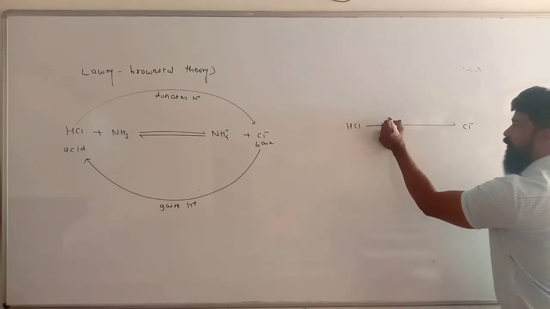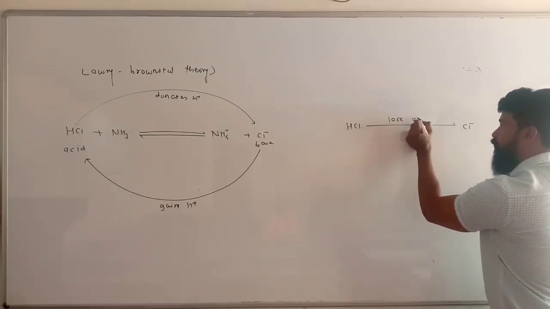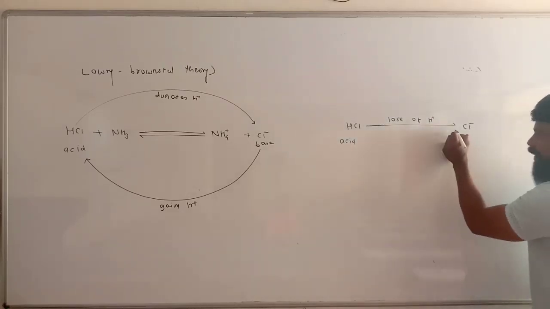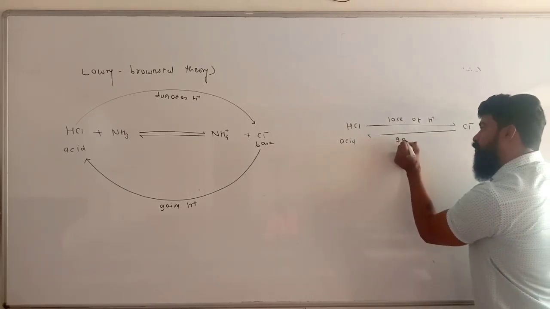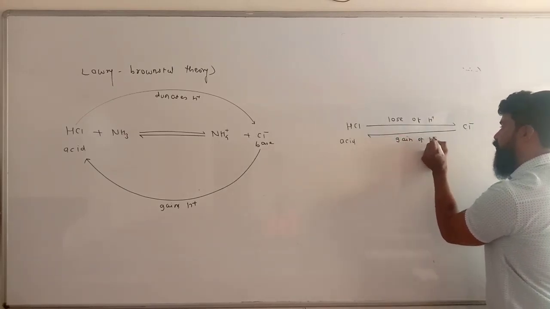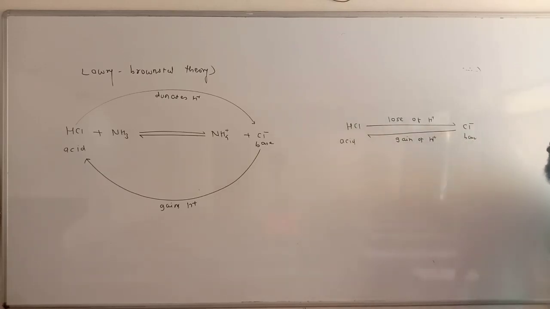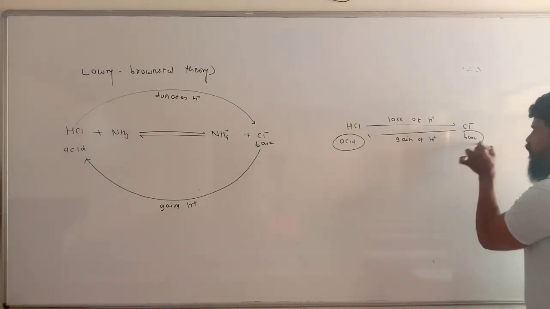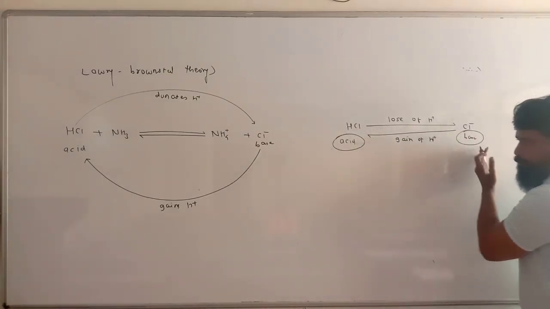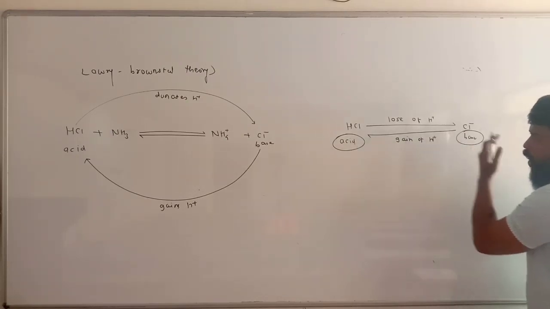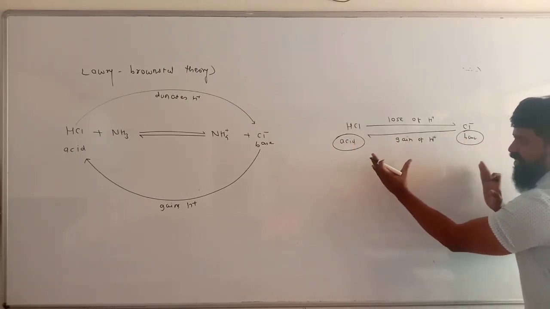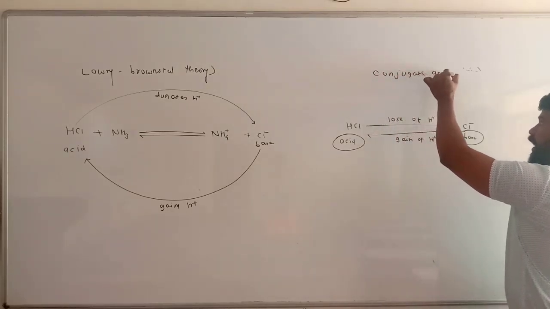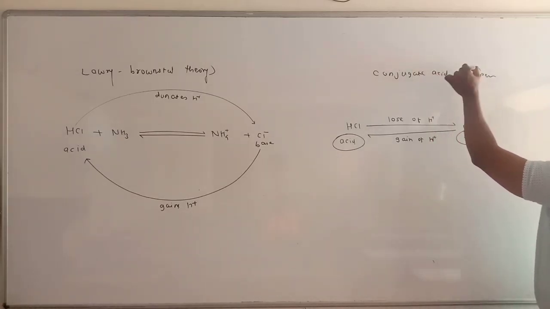HCl becomes Cl minus ion by loss of H plus ion, so it acts as the acid, and Cl minus ion becomes HCl by gain of H plus ion, so it is a base. So when you look at the nature of HCl and Cl minus, it is clearly found that it is an acid base pair formed from each other by mutual loss and gain of H plus ion. Such an acid base pair is called a conjugate acid base pair.